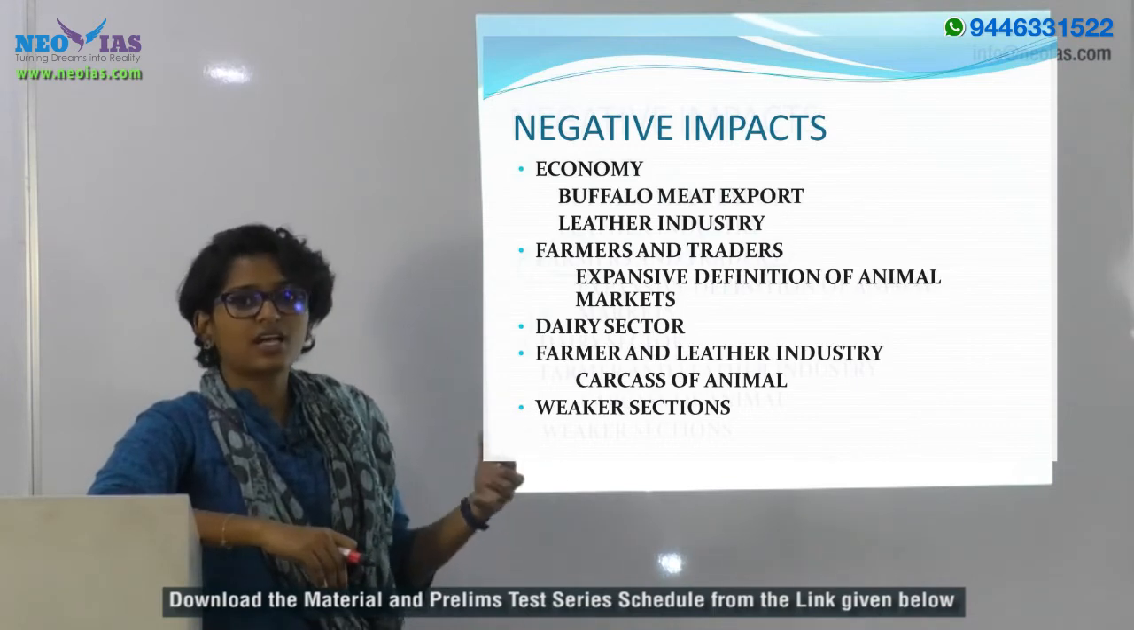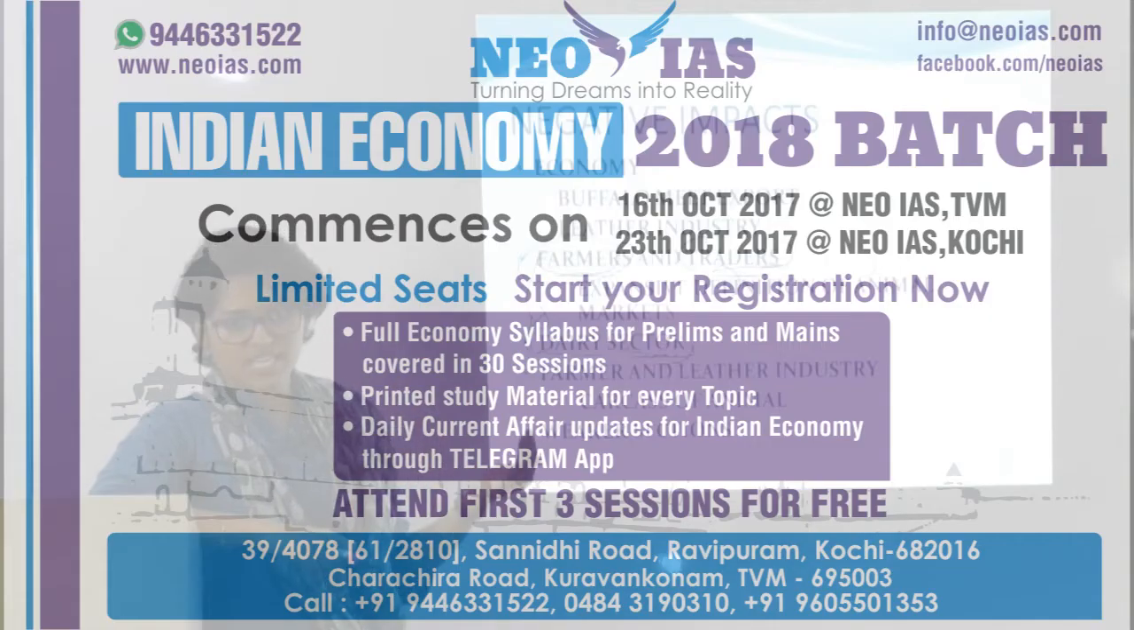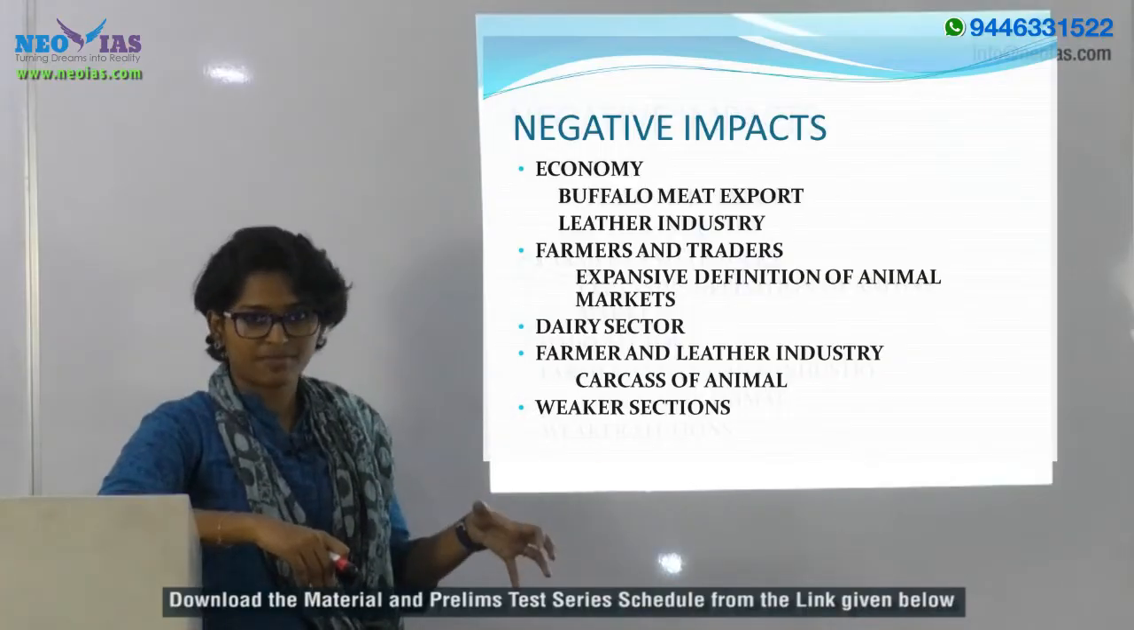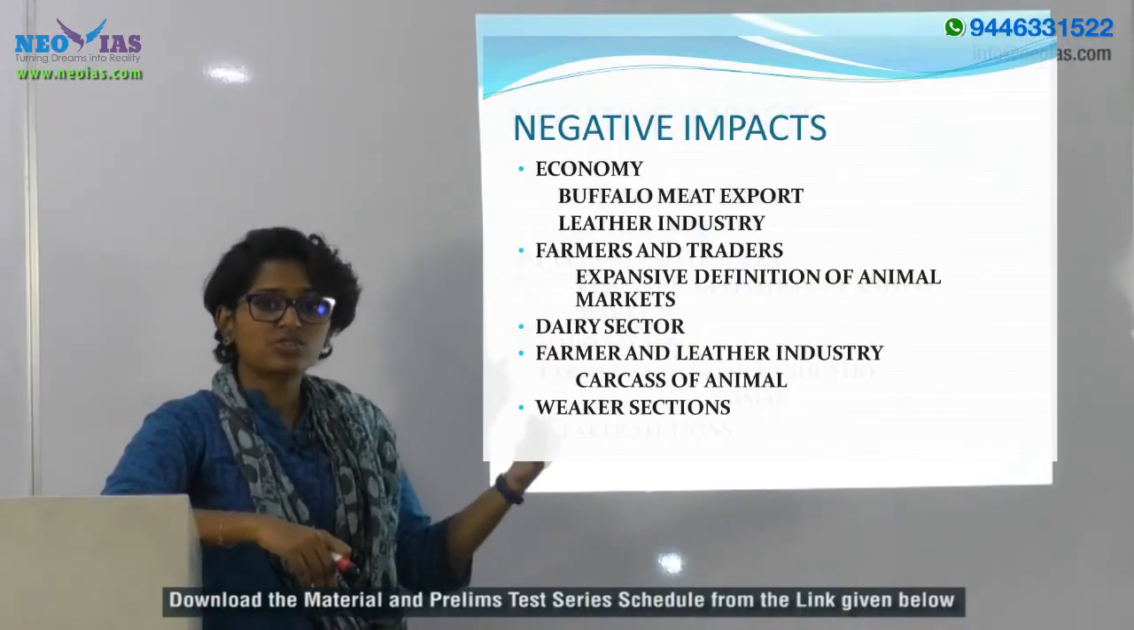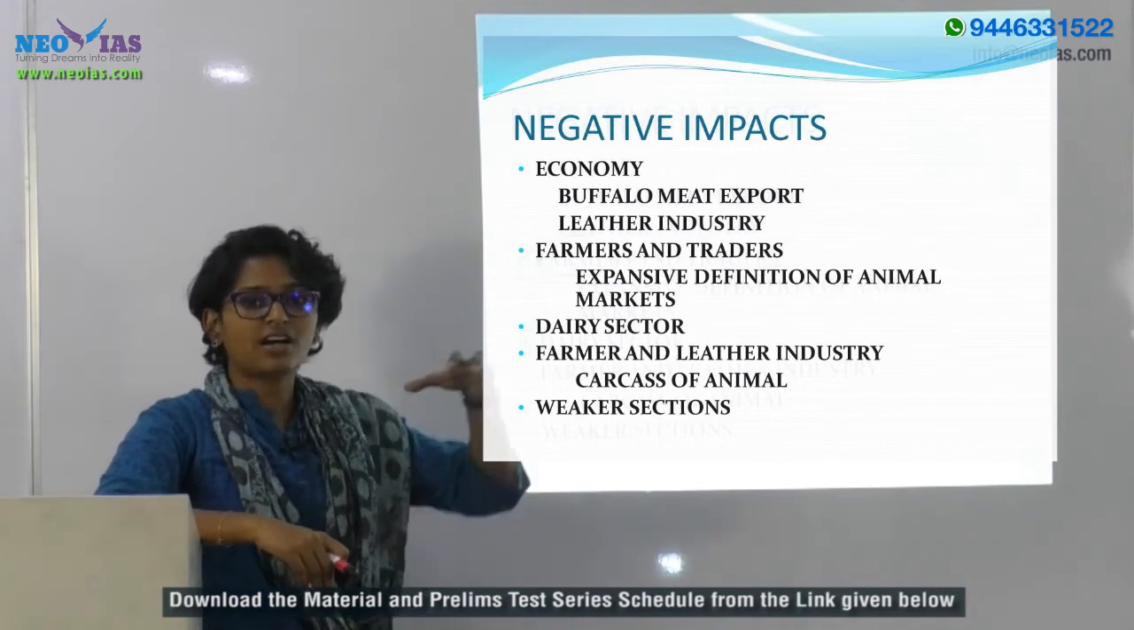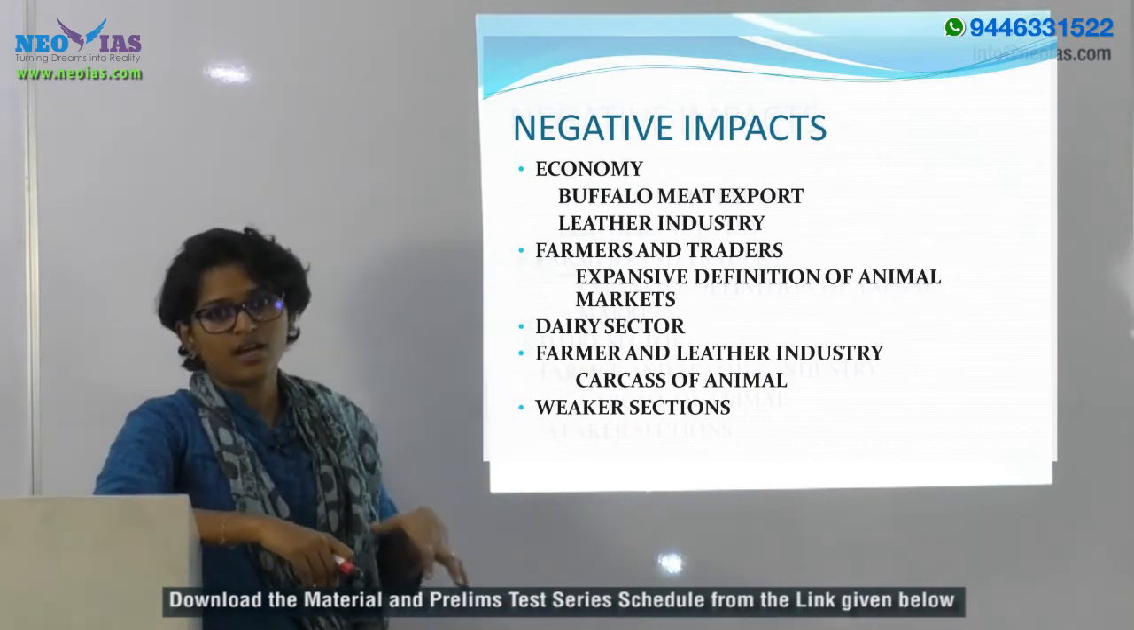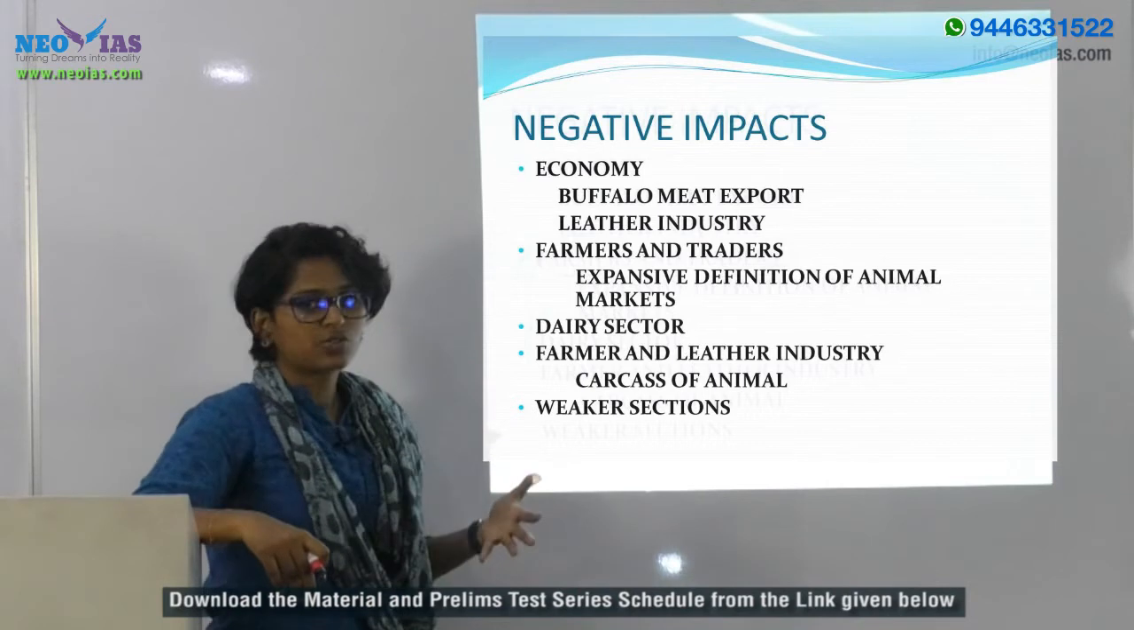It means that as they cannot go for sales, they'll have to provide resources like fodder and shelter, everything they'll have to spend on these unproductive animals, which means that what they could have invested in other productive animals, because of this rule, they won't be able to do.